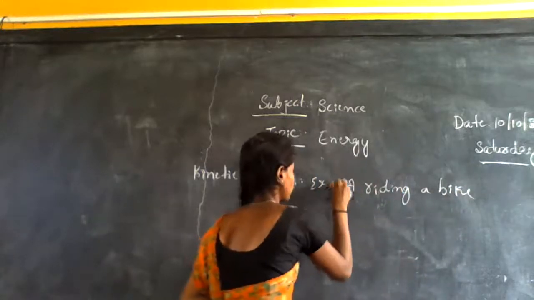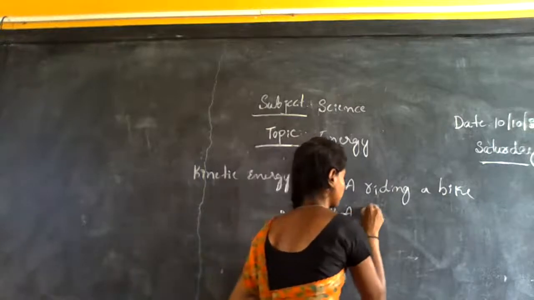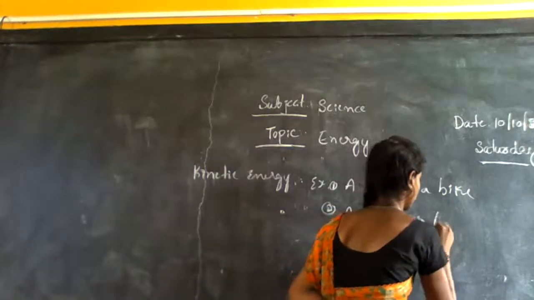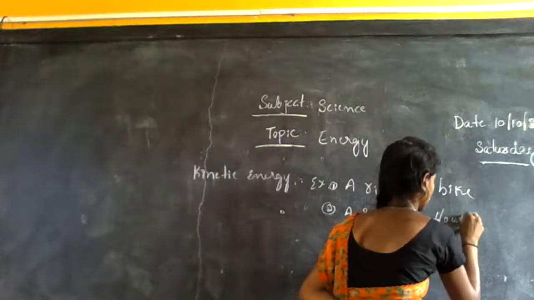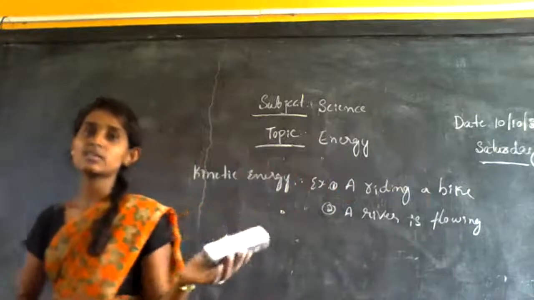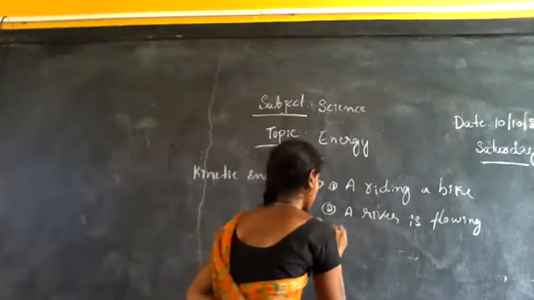Then example two, a river is flowing. And the third example is a bullet fired from a gun.